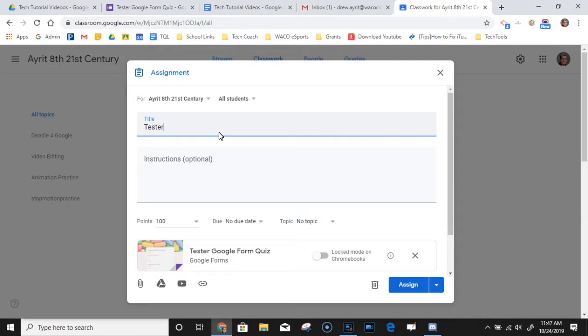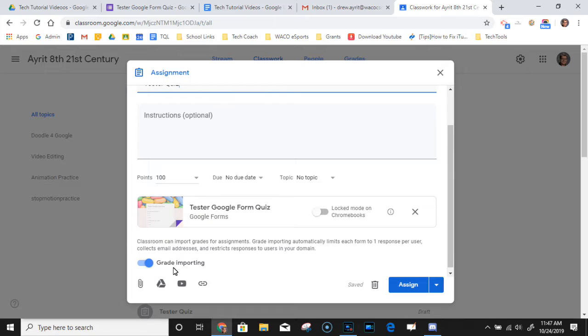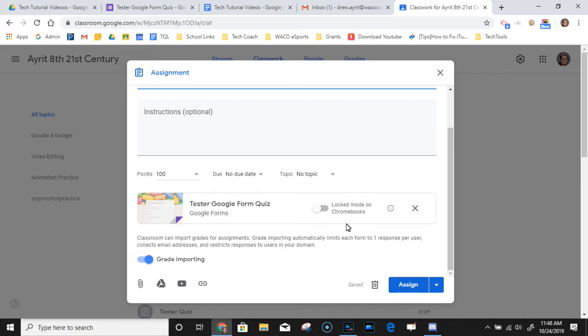You've got to give it a title like a regular assignment on Google Classroom, and then you can give any other instructions here. You can set the point value just like all the other regular assignment stuff. And then you'll just click assign, and you see this little grade importing thing on here. If you're putting grades into Google Classroom, after a student takes this quiz, it will automatically check it, and it will automatically import that score into your gradebook on Google Classroom, not into your PowerSchool. So it's a pretty efficient process if you do quizzes or assignments like this.